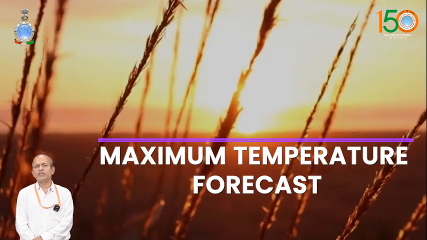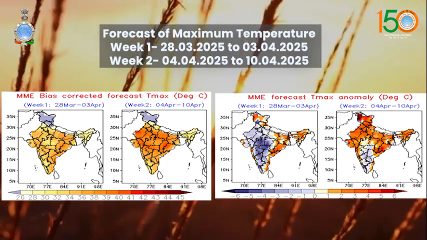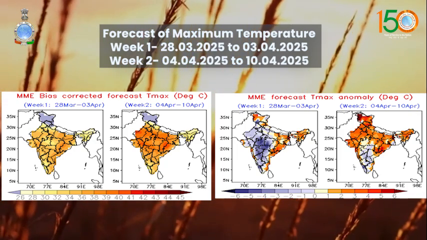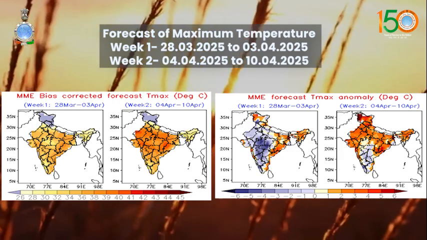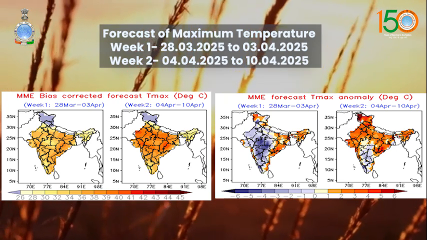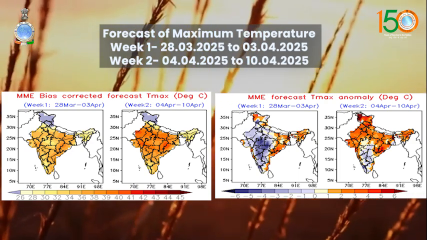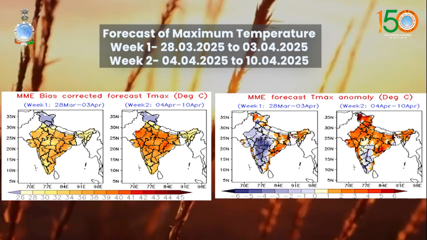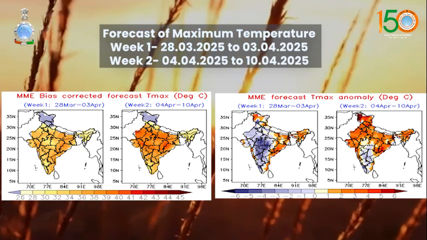Then the maximum temperature forecast over different parts of the country during the next 2 weeks. In the first week only some parts of the eastern belt of India, that is Odisha and Chhattisgarh and the adjoining region, and northeastern states, are expected to have above normal temperature. In week 1 we can also expect some heat wave conditions over that region. In week 2, from 4th April to 10th April, the above normal temperature area will expand and prevail over northwest India, northern India and also east central India. As a result, we can also expect heat wave conditions during the second week over the east central part of the country.